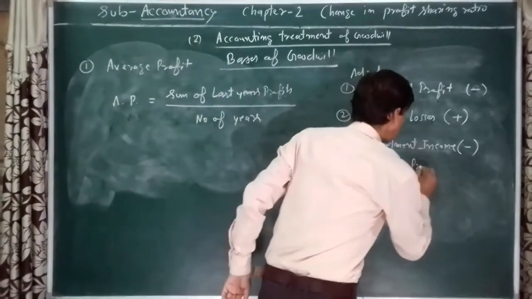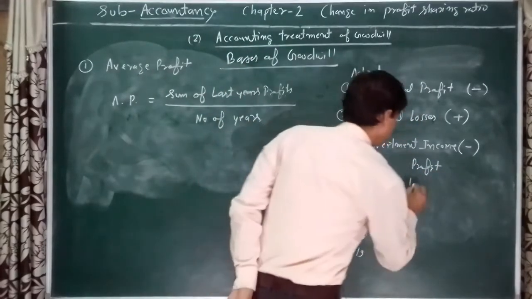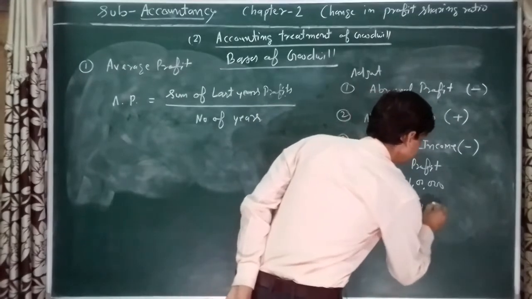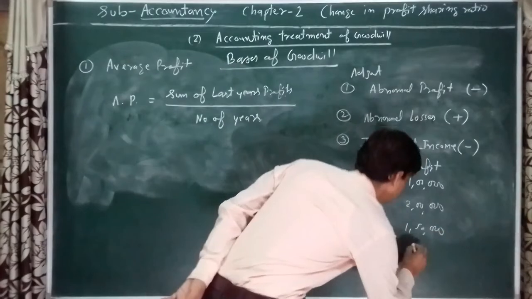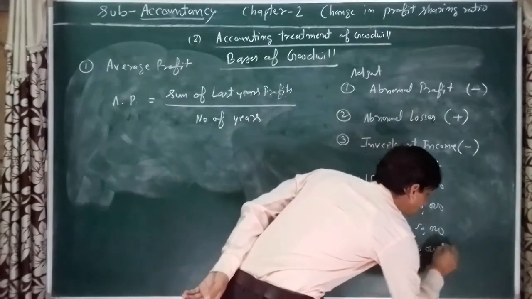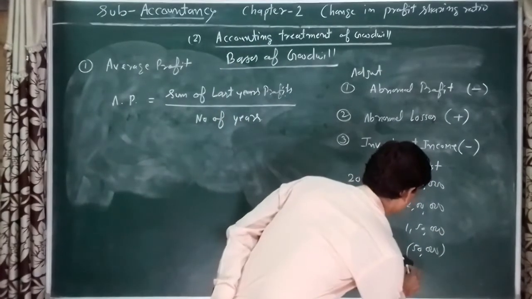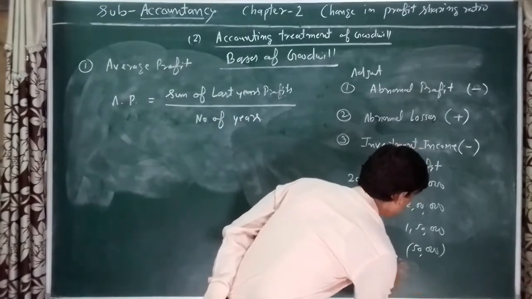The amount of profit: 1 lakh, 2 lakh, 1 lakh 50,000, 50,000 loss, and 2 lakh.